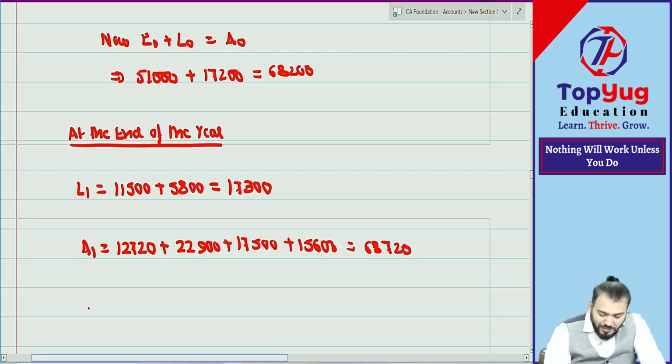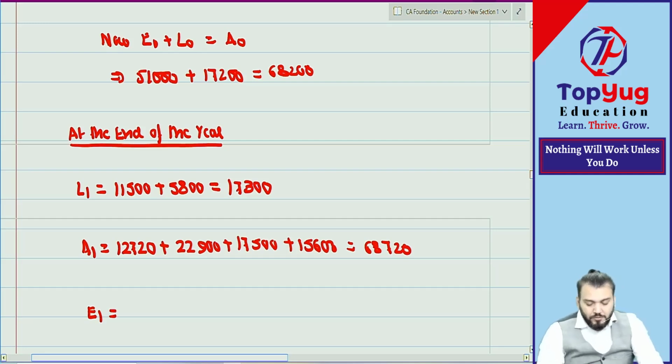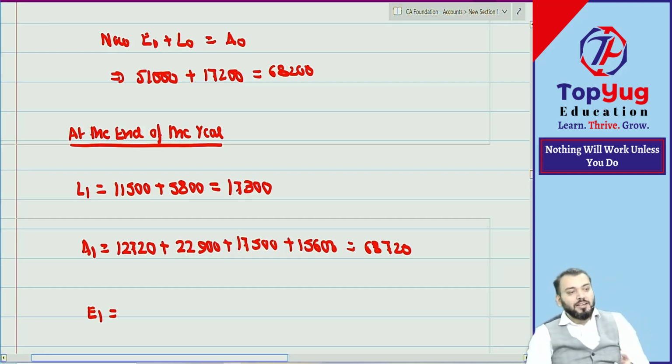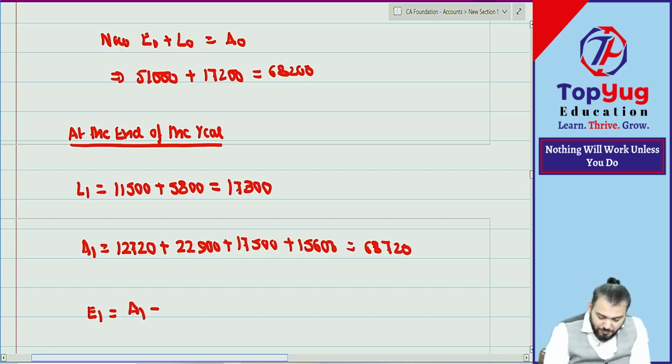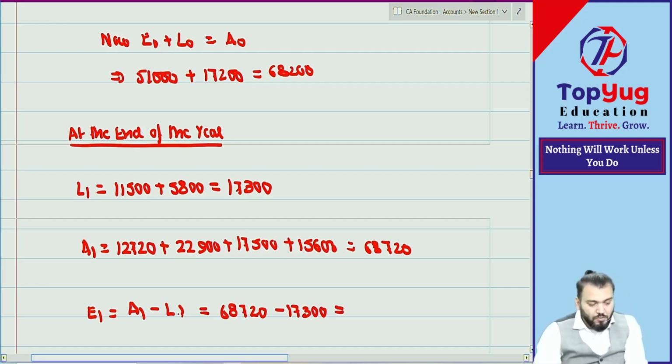Now, can you give me E1? So can I say E1 will be A1 minus L1? Correct? A1 is what? Have you understood? 51,000, done.